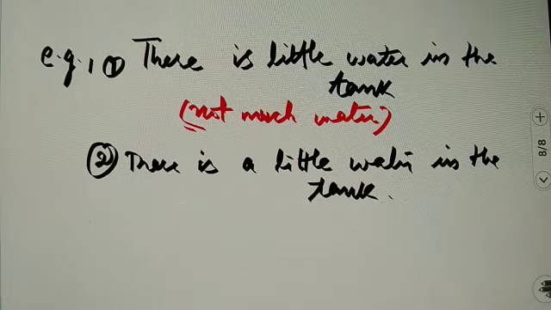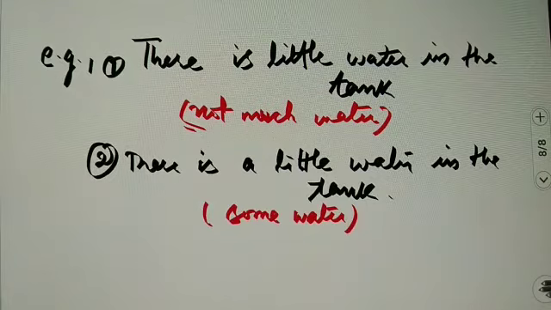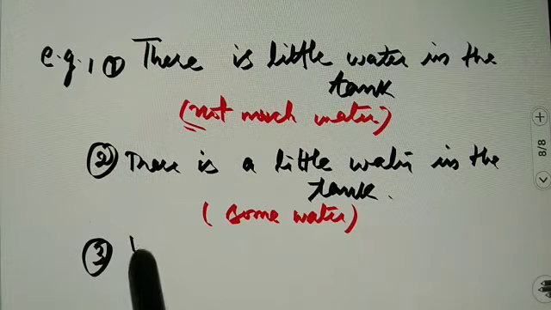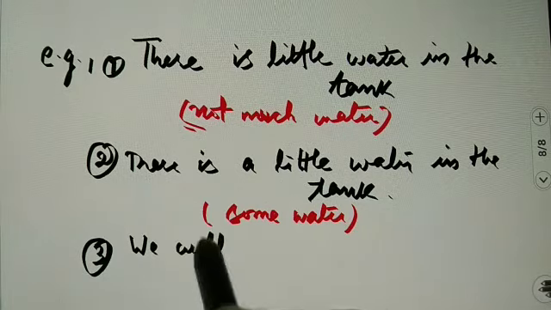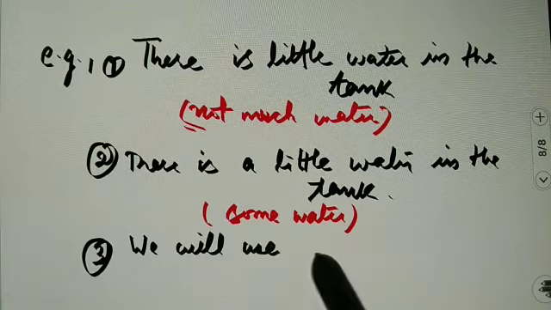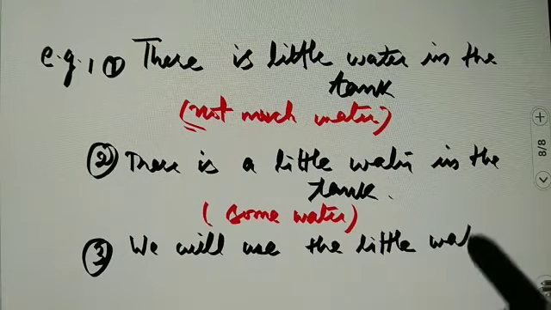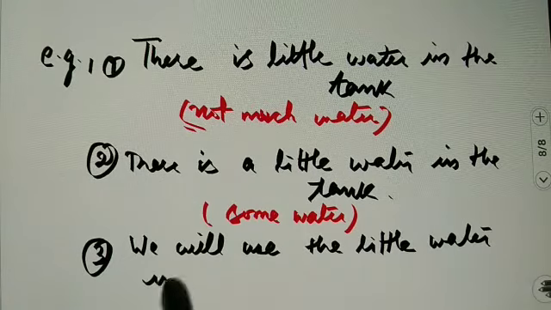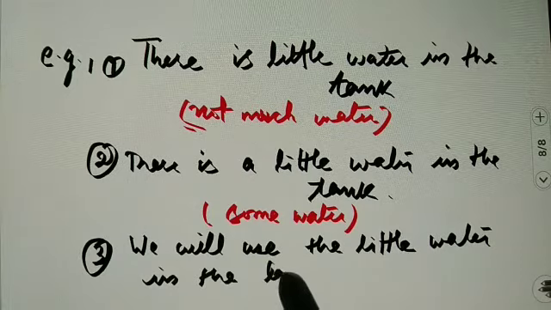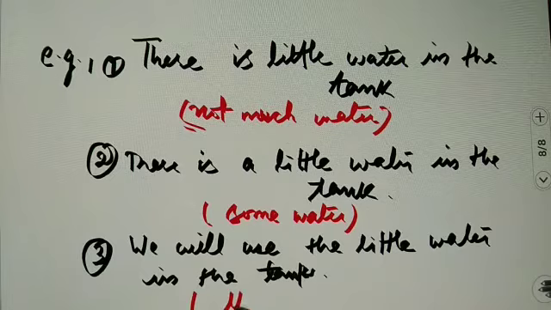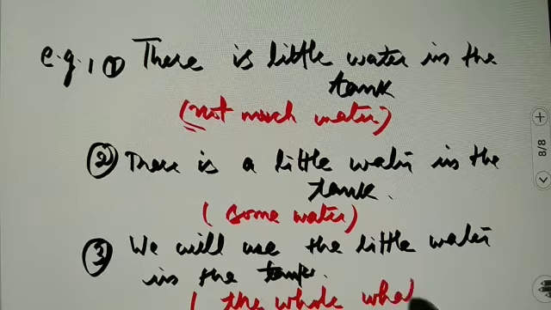It means that there is some water in the tank. Likewise, if we write down, we will use the little water in the tank, that means the whole water, whatever is there in the tank, we will use all that.